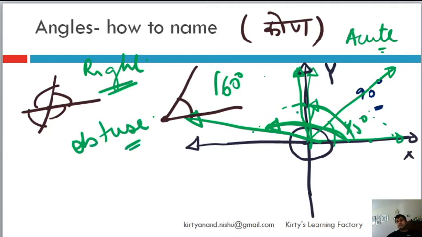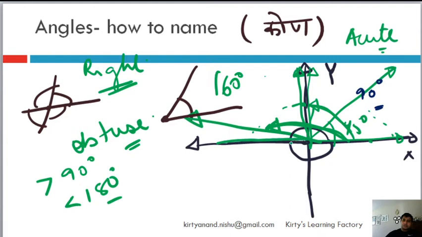So an obtuse angle is basically greater than 90 but less than 180 degrees. That is an obtuse angle. And the moment it comes here, it becomes 180 degrees.